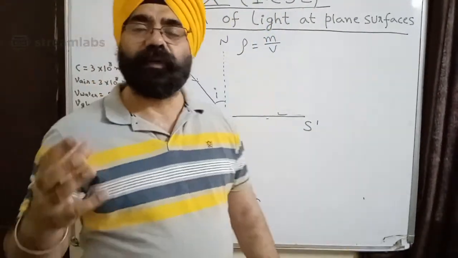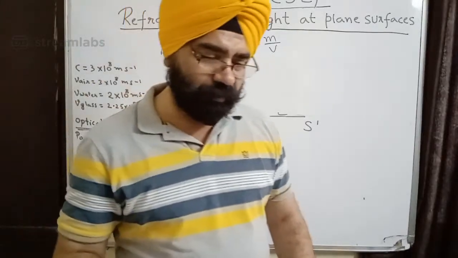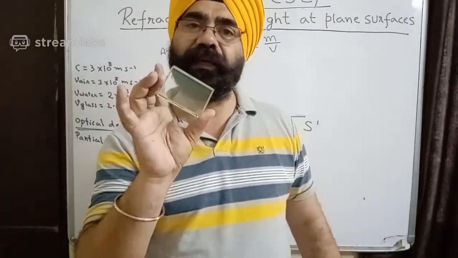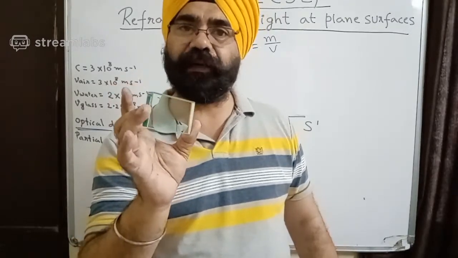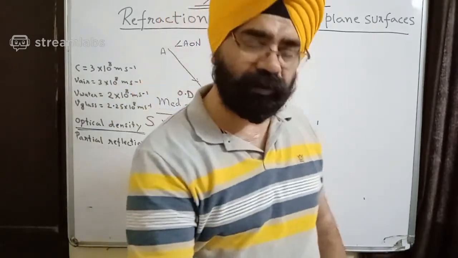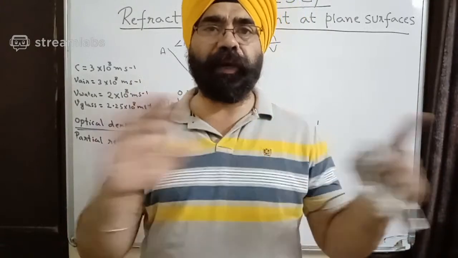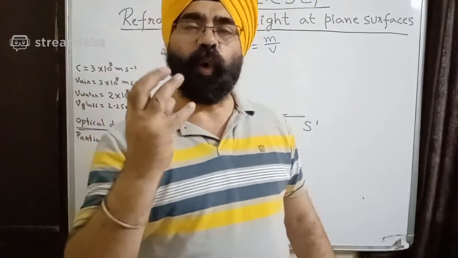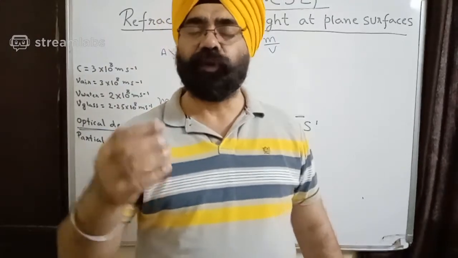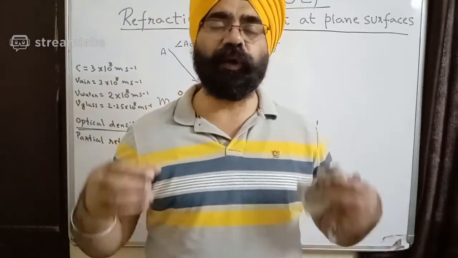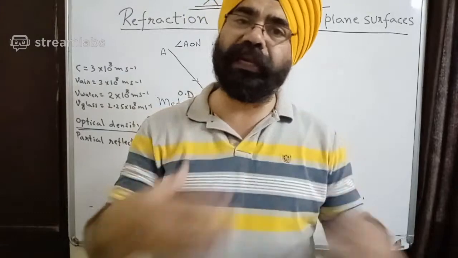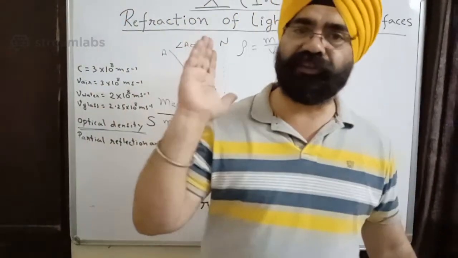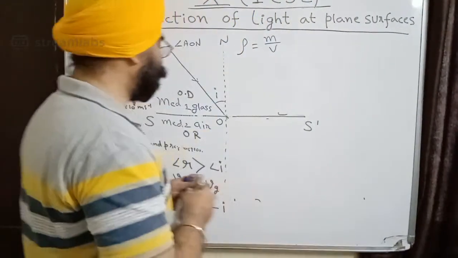Now, from now onwards, we have seen by doing a practical also that light actually partially gets refracted, partially it gets reflected. But now we will not go into the partial reflection. We will focus only on refraction. So from now onwards we are going to study as though light will only get refracted. There is no partial reflection going to take place. That's how we are going to proceed.